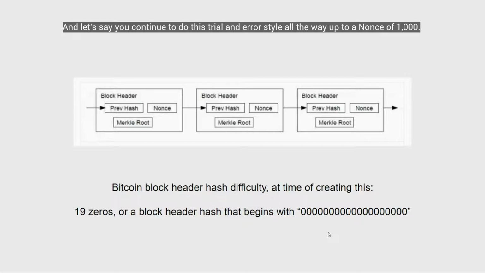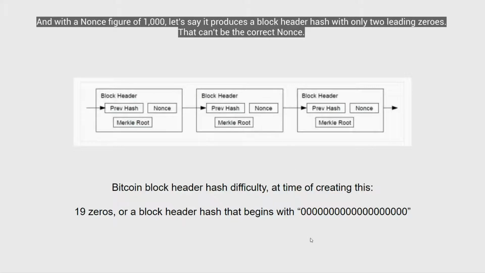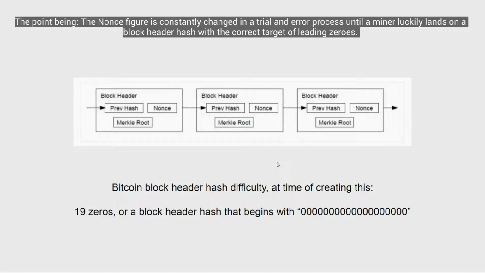And let's say you continue to do this all the way up to 1,000. And with a nonce figure of 1,000, let's say you only have a block header hash with 2 leading zeros and then something else, right? That can't be right. So the point is the nonce figure is constantly changed in a trial and error process until a miner luckily lands on a block header hash with the correct target hash leading amount of zeros.